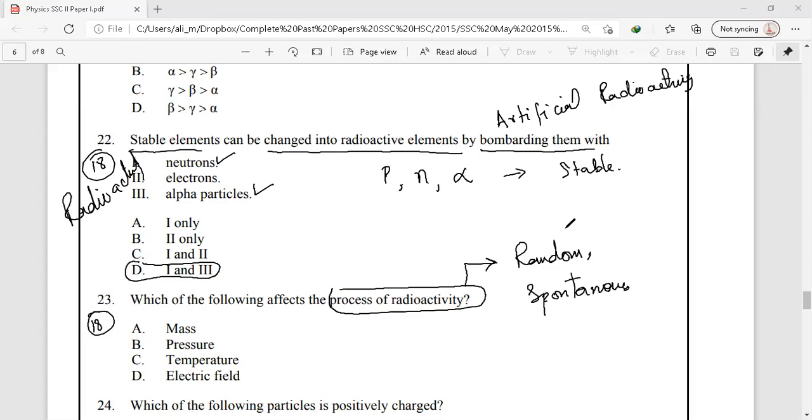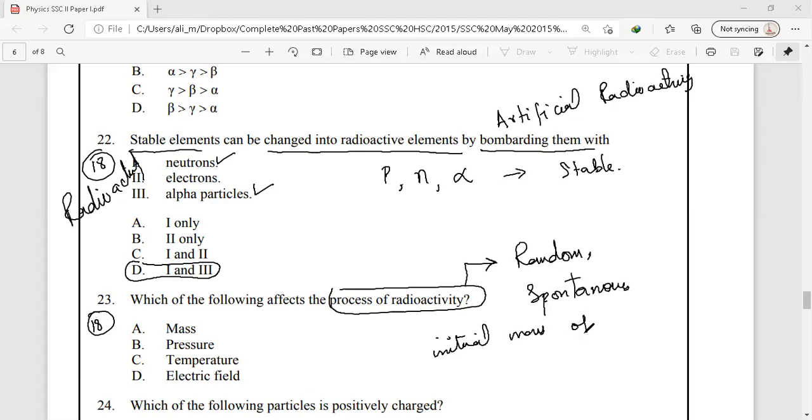This means that it is not affected by any physical factor like temperature, pressure, electric field, magnetic field, or any other factor. The only thing that affects the rate of radioactivity is the initial mass of the parent nuclei.